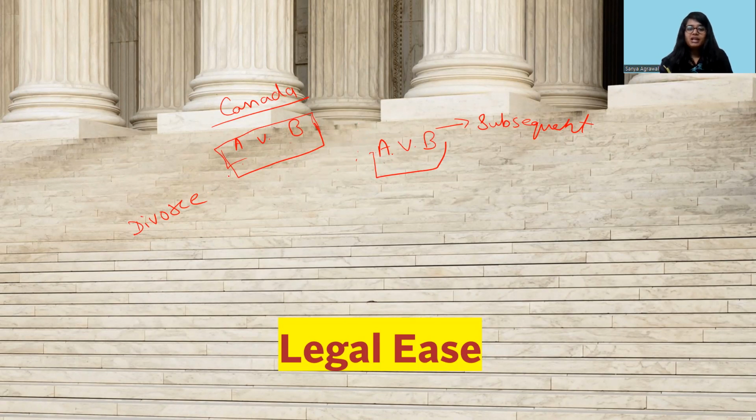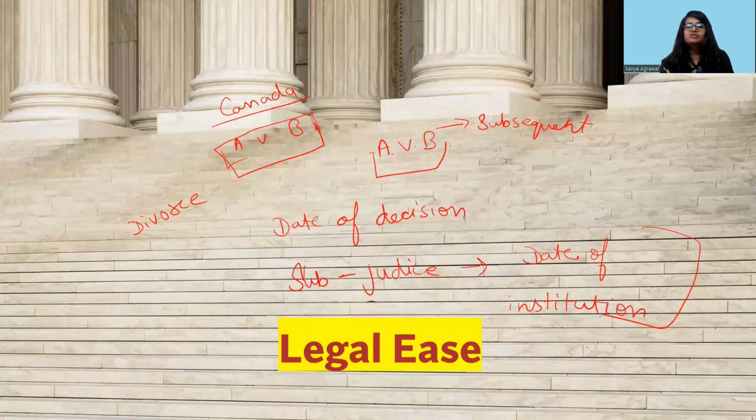One more important thing, like we have seen in res judicata, the former suit and subsequent suit is decided on the basis of the date of decision and not of the institution. But in res sub-judice, to determine whether a suit is a former suit or a subsequent suit is decided on the basis of the date of institution of the suit because the decision has not come yet. So we will not be able to determine on the basis of the decision. So a suit which is filed or instituted first is the former suit. The suit instituted later is a subsequent suit.